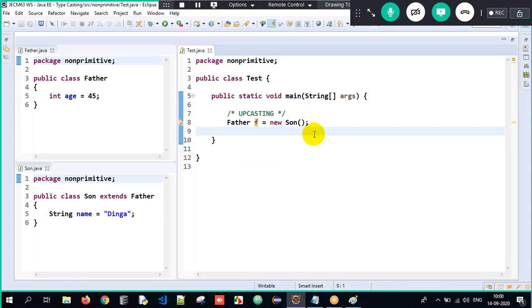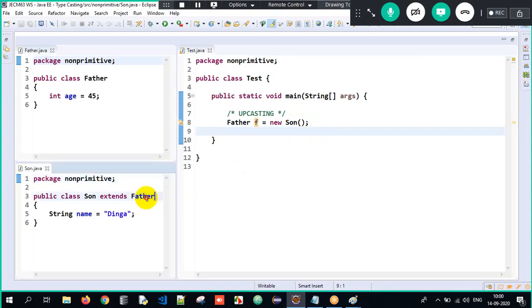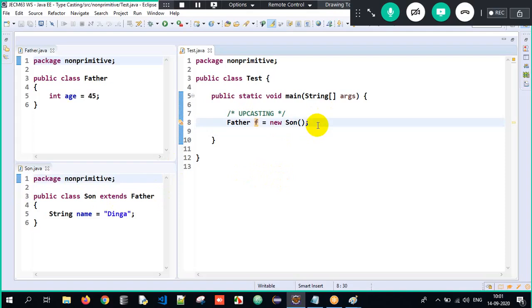So I have to just follow the syntax here and that casting will be done implicitly. Without inheritance, can I achieve upcasting? See, it will throw me an error. Why? There is no is-a relationship now. Father is independent, son is independent. No is-a relationship possible. So therefore, it's mandatory that I have an is-a relationship. Got it? So I made sure that you'll all understand the content.